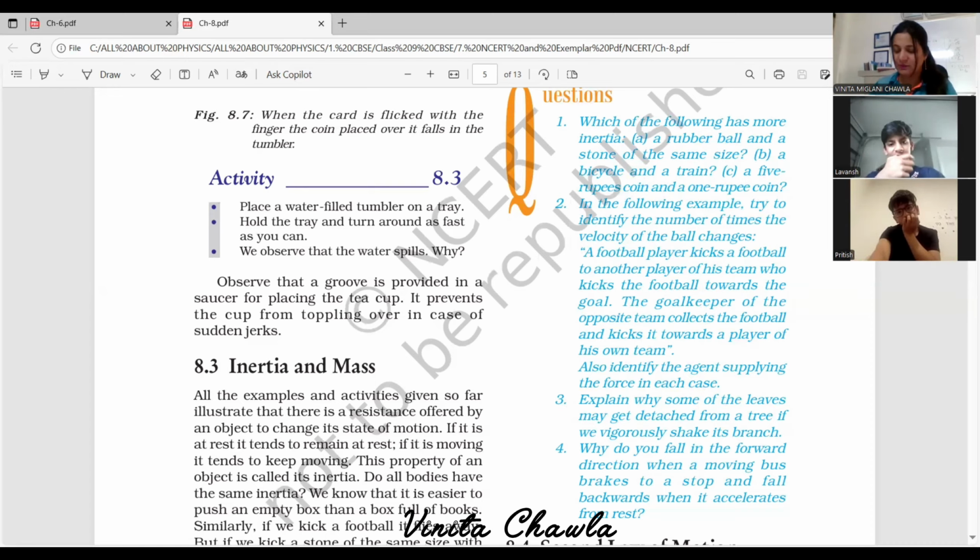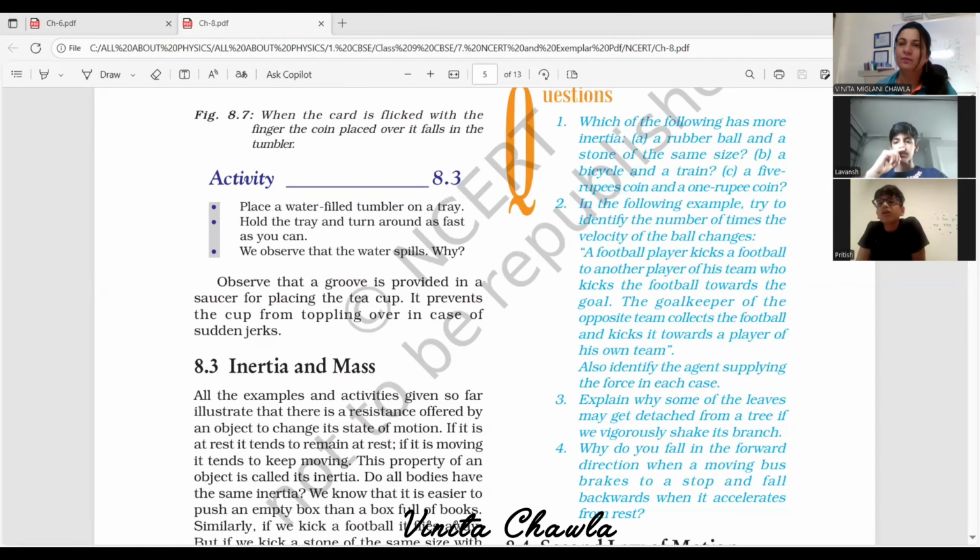Now, question number two. Read question number two now. In the following example, try to identify the number of times the velocity of the ball changes. A football player kicks a football to another player of his team who kicks the football towards the goal. The goalkeeper of the opposite team collects the football and kicks it towards a player of his own team. Also identify the agent applying the force in each case.